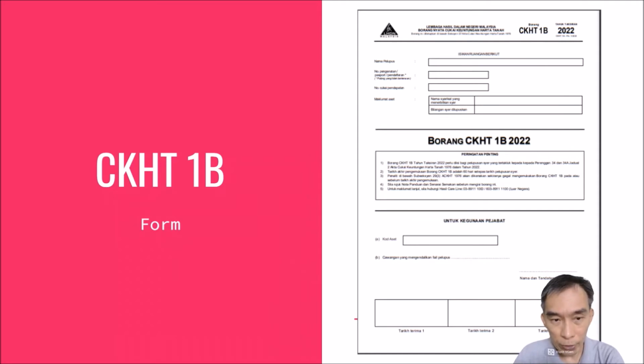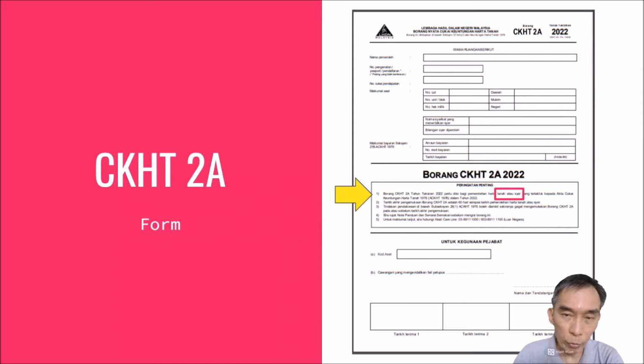And we have the CKHT 2A, which is for the acquirer, people who acquire the real estate or share or RPC share. So here you can see for tanah atau share. Therefore, CKHT 1 is for the disposer, CKHT 2 is for the acquirer, the person who acquires. Of course, the acquirer here, for land, physical real estate, as well as share, is all grouped under CKHT 2A.